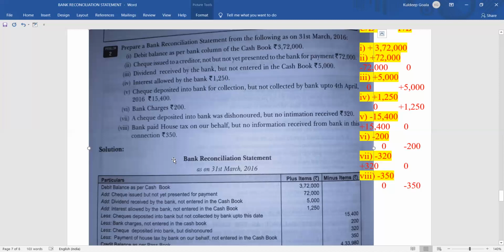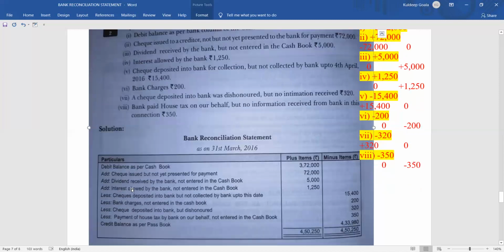So interest allowed by the bank, just write: add interest allowed by the bank not entered in the cash book, 1,250 in the plus column. Okay. Then coming to the next one, check deposited in the bank for collection but not collected by the bank. So what you will write? Check deposited but not collected by the bank. This way you can write down.